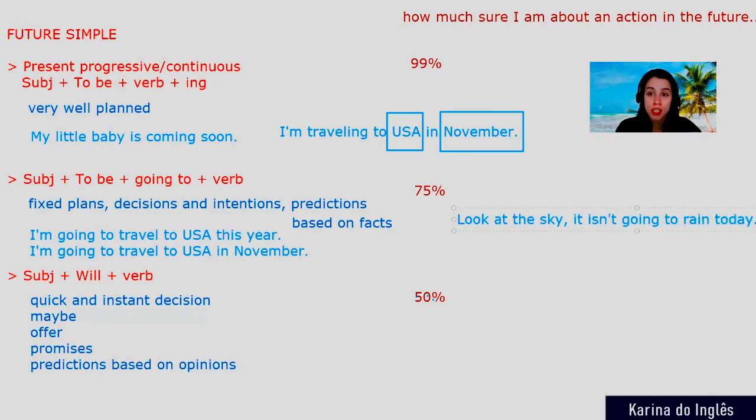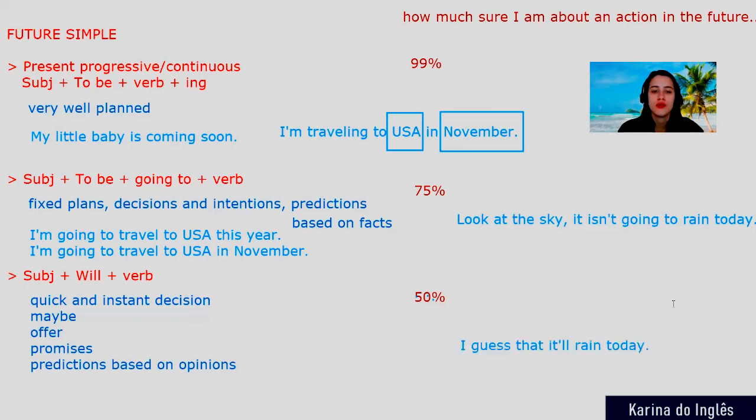I am on the beach and it's really sunny today and very hot. So it doesn't seem that it's going to rain. So I'm making a prediction based on a fact. And here, what's the difference? Based on opinions. Like, oh, I guess that it'll rain today. So it's my opinion. I guess that. Okay, so this is the difference here.